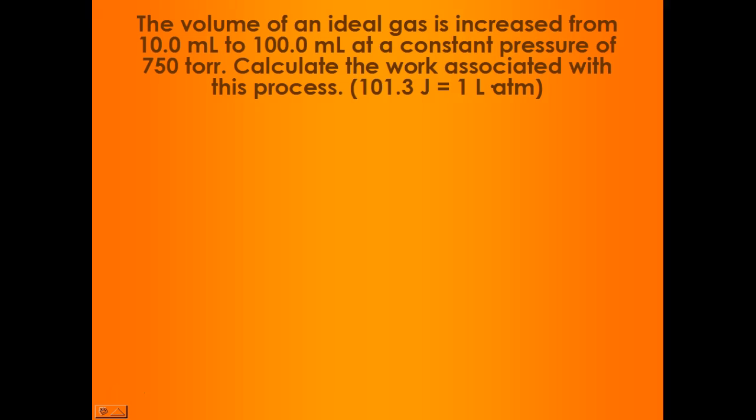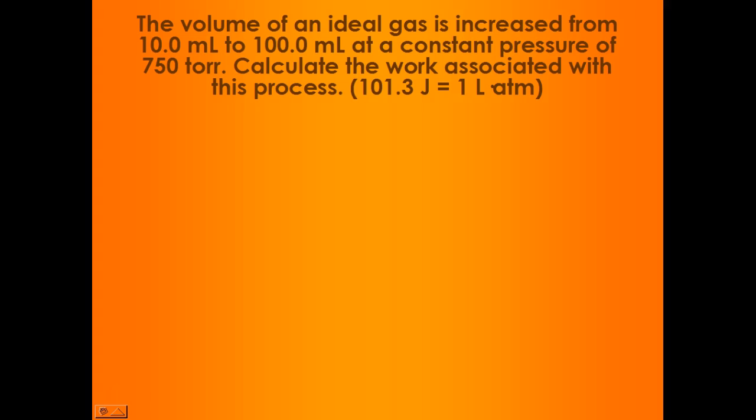So now we're going to calculate a work term, and this is similar to what you would do in problems if I asked you to determine what the change in internal energy was. If I told you you had a mass of a substance that went through a temperature change of X degrees, and it has this specific heat value, and then if it was a gas in particular, it went through these volume changes at a constant pressure. So the volume of an ideal gas is increased from 10 to 100 mL. It occurs at 750 torr. Torr is the same as millimeters of mercury. And we want to know what the work value would be that's associated with this particular process.